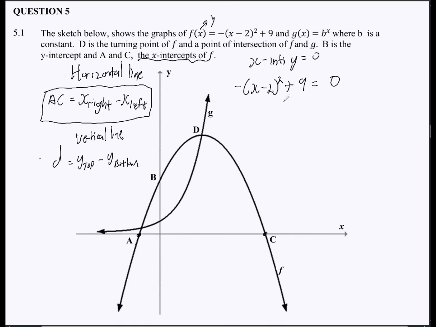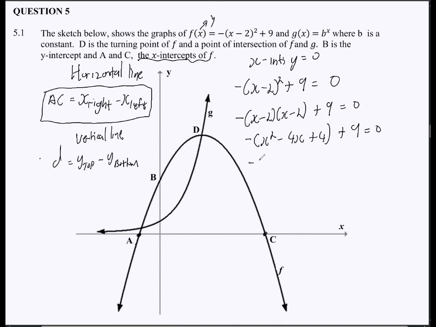So again, it's up to you how you do your maths. Others might choose to expand it. Others might just choose to transpose that over to the other side. It's all up to you. So let's go with the one that we are used to. We are used to expanding. And then this will be x squared minus 4x and then plus 4, right? And then plus 9 equal to 0.